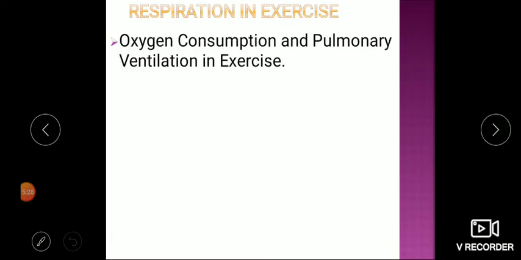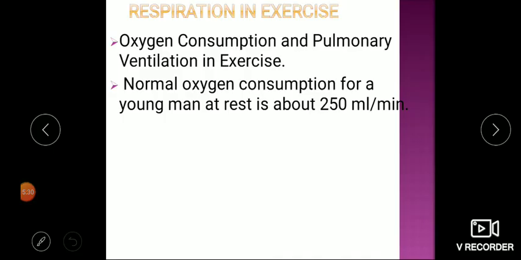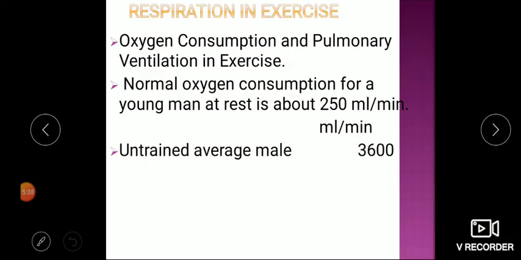Now during exercise, oxygen consumption under normal condition is around 250 ml per minute. This is the normal condition. But when an untrained individual is doing exercise, it may go up to a maximum of 3600 ml.